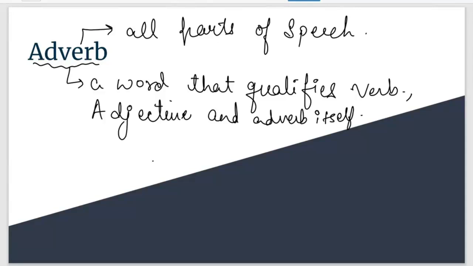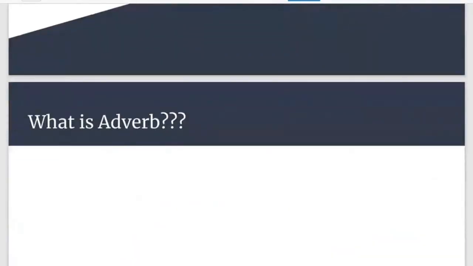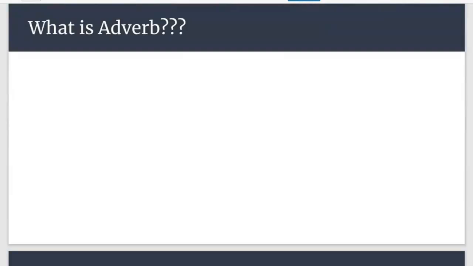Now you should ask me, but you guys are not asking. I don't know why, but you should ask me now how it qualifies all parts. We need an example here. So I'm ready to give an example. Let's start with a noun. Now I'll give you an example where adverb is qualifying a noun.